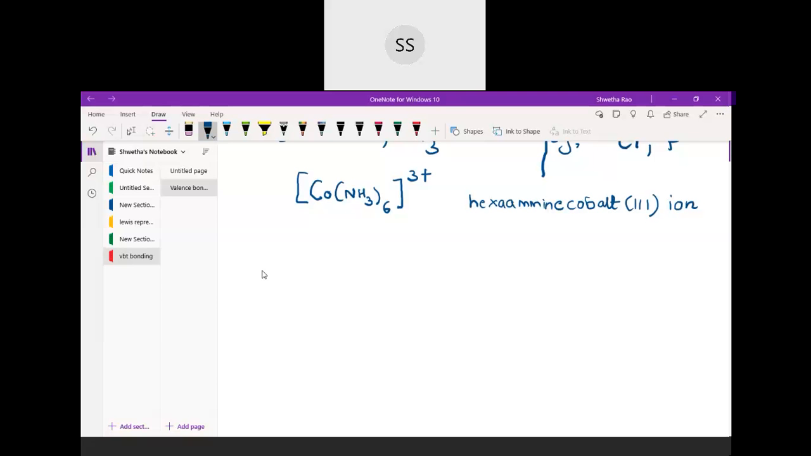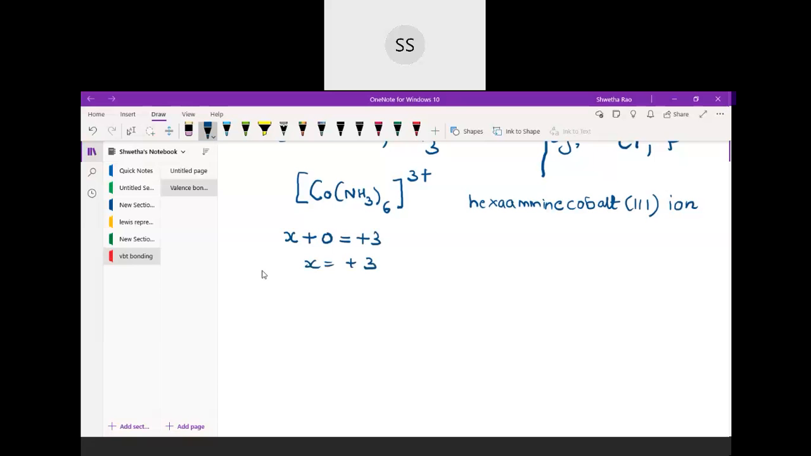Okay, now let me start with this. So when you are starting to explain this complex, first you need to identify what is the oxidation state. So first identify the oxidation state of this. I will take cobalt as X plus ammonia. I told you just now, ammonia doesn't carry any charge, so it's 0, and the whole charge on the complex is plus 3. So that means the oxidation state of cobalt over here is plus 3 itself.